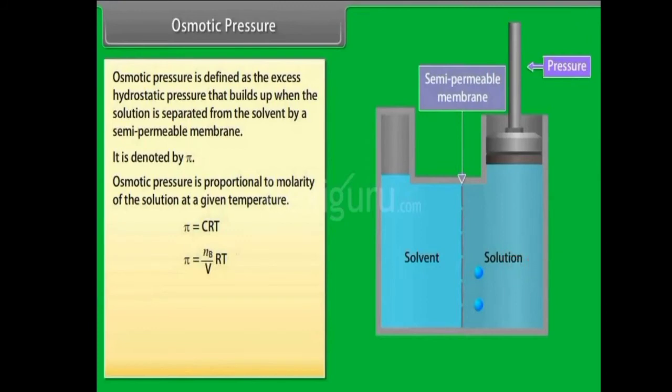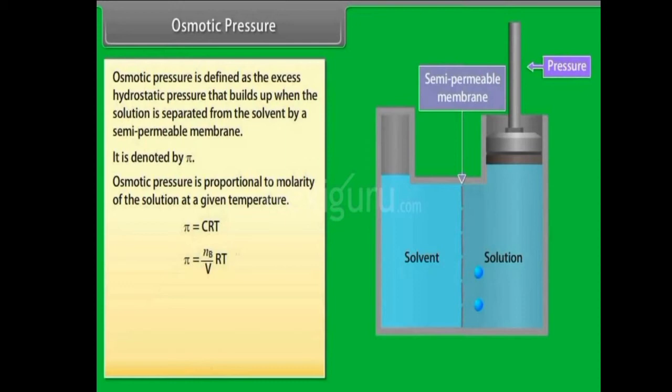How much volume a mole takes up will vary depending on the molecular weight and density of the solute. So C is nothing but the molar concentration of the solute in the solution.